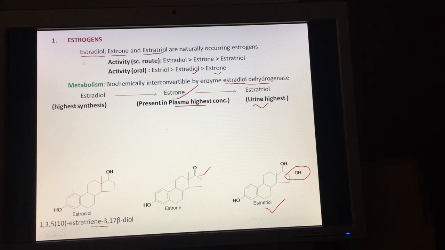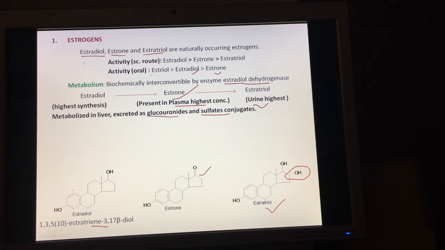These estrogens are metabolized in the liver and excreted as conjugates with glucuronic acid and sulfate, as glucuronides and sulfates. These are water soluble. So this was about the metabolism and activity of these naturally occurring estrogens.